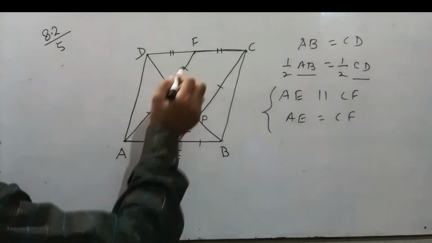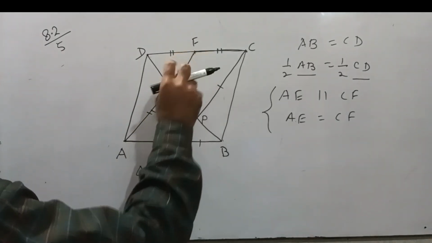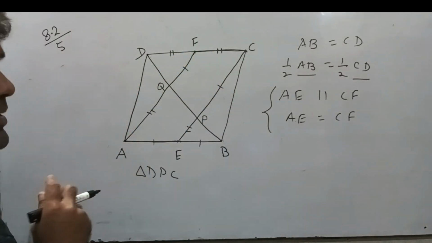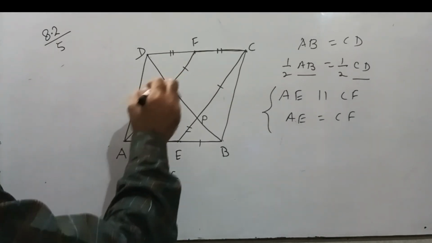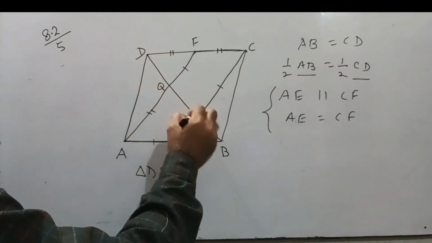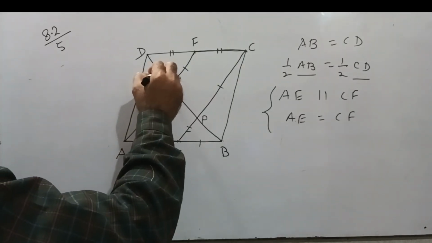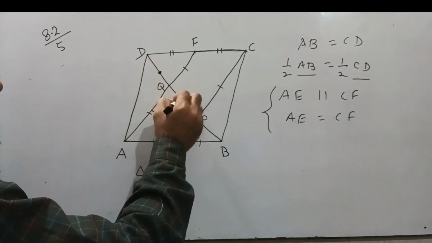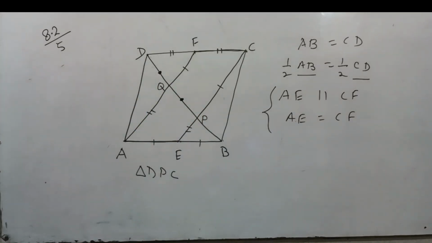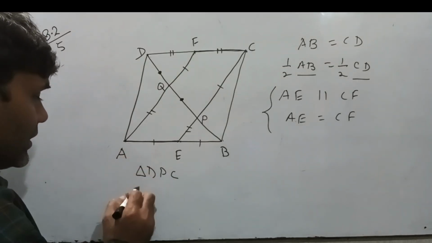This point is a midpoint and this side parallel to this side. It means it will bisect this side at the point Q. It means this side equal to this side. Clear?